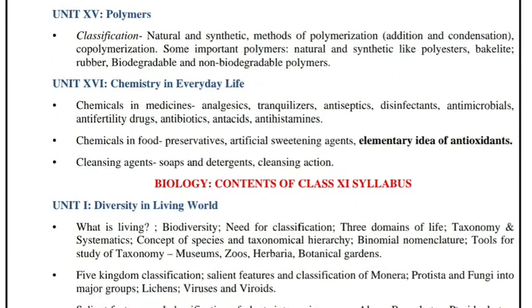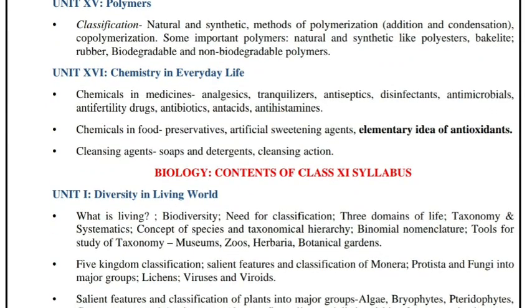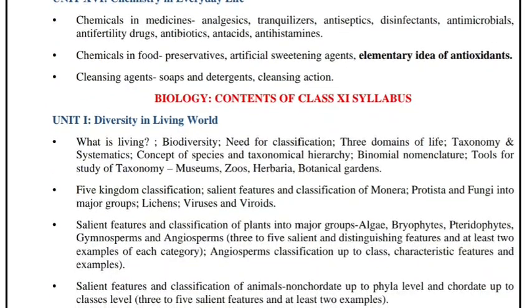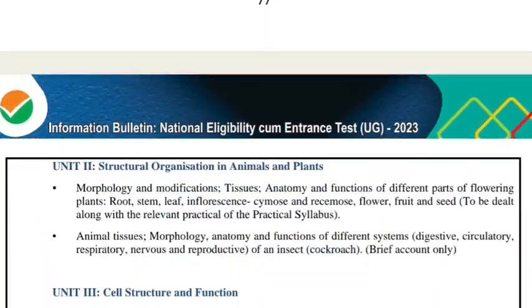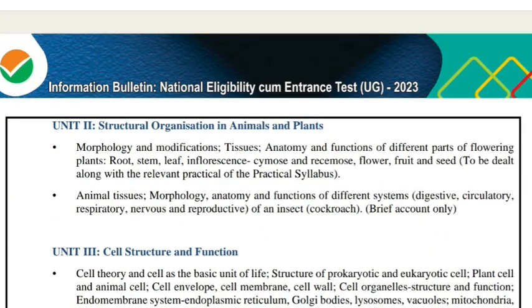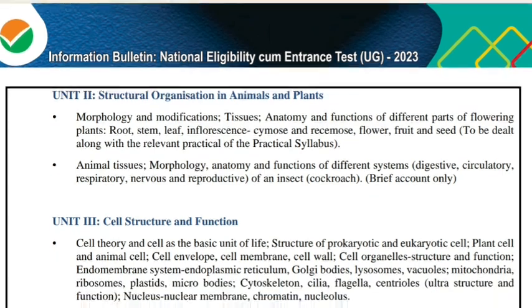Now is about biology, that is the class 11 syllabus. In unit 1, diversity in the living world, you have to study these contents: five kingdoms, salient features and classification of plants and animals, non-chordates and chordates, phyla level and chordates up to classes level. Second unit is structural organisation in animals and plants, morphology and modifications and animal tissues.